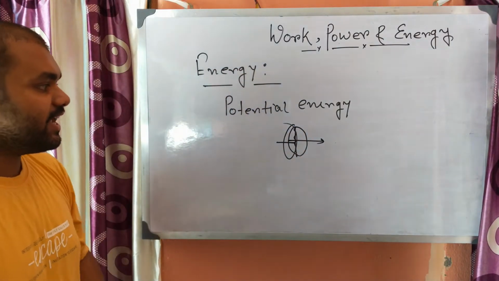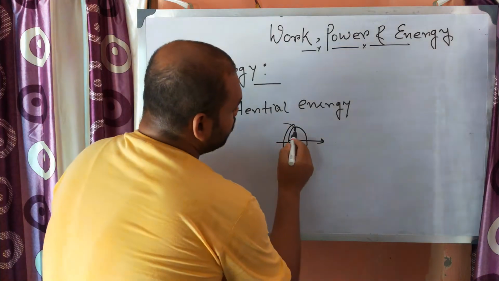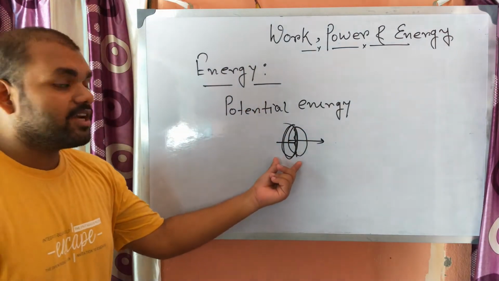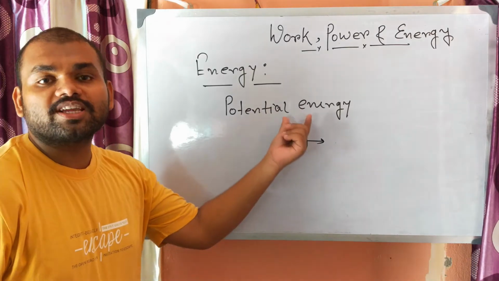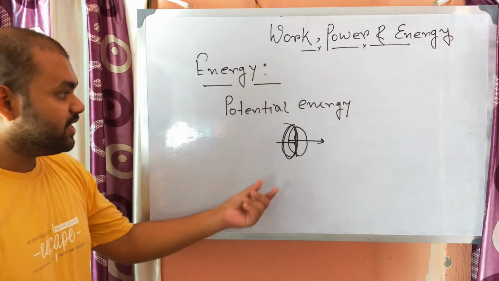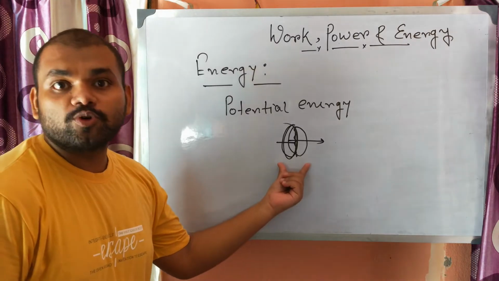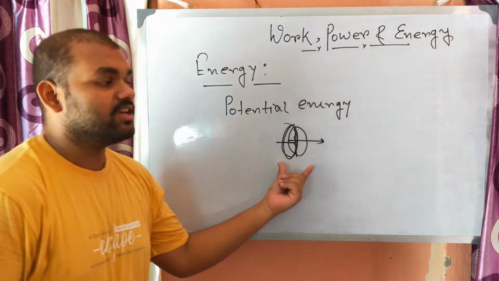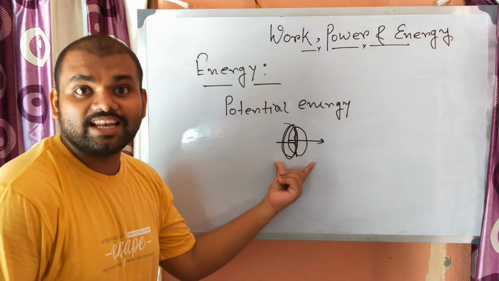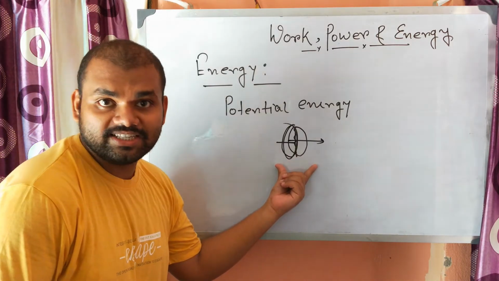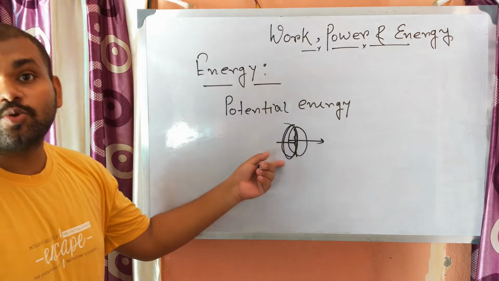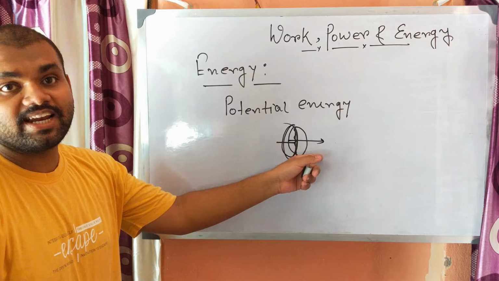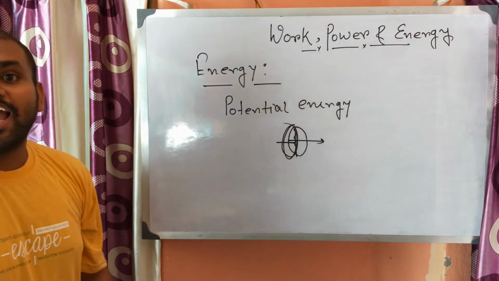So what does it indicate? Whenever you put the string in a particular position which is not its normal position, that means you have changed the position or the configuration, so it will gain a particular amount of energy. That energy is known as potential energy, which is eventually converted into the kinetic energy in the case of the arrow.